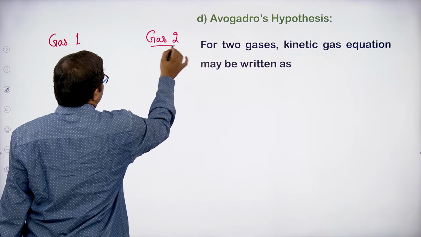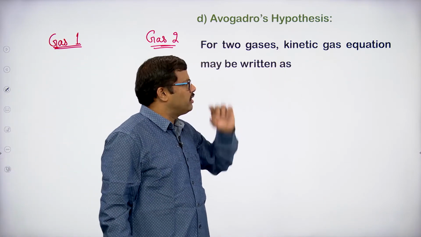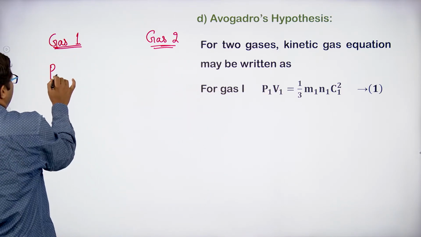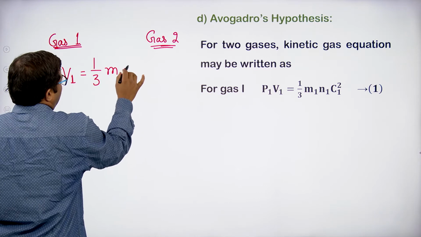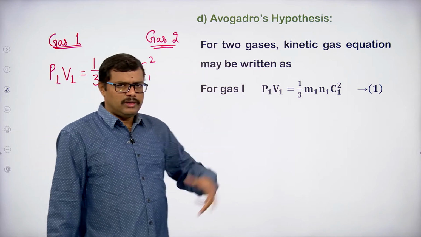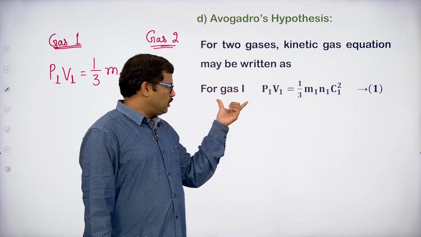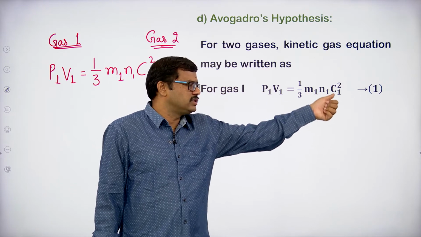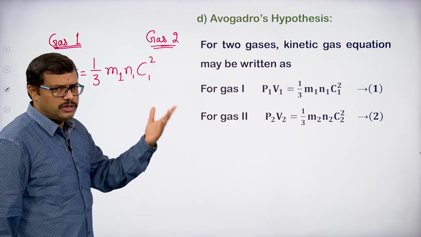For the first gas, we can write the kinetic gas equation as P1 V1 equal to 1 by 3 m1 n1 c1 square, let it be equation 1. Apply the same kinetic gas equation to the second gas as well.